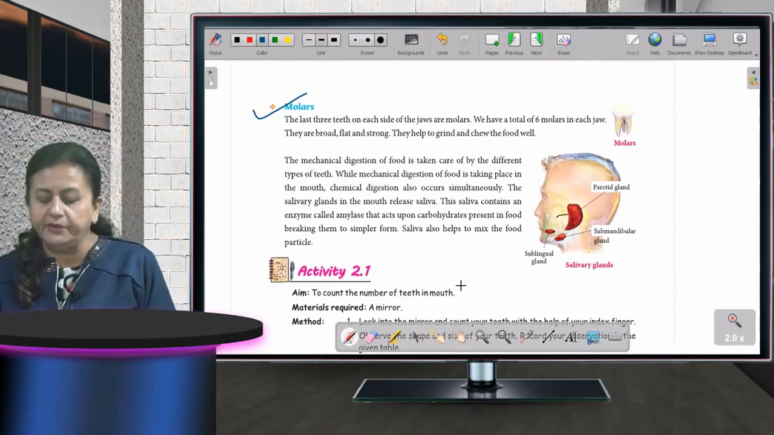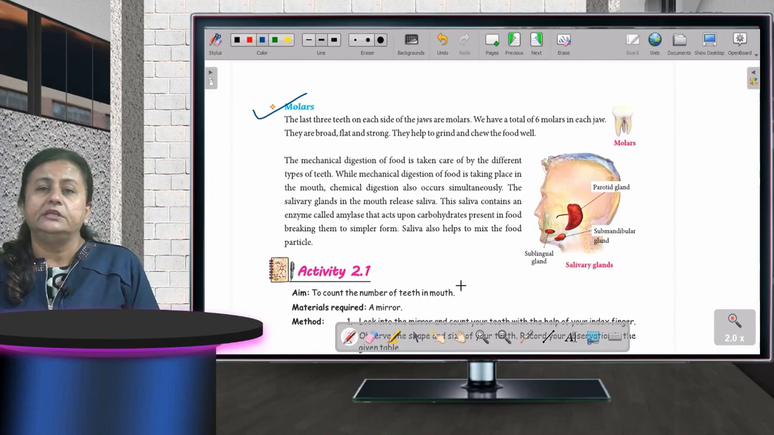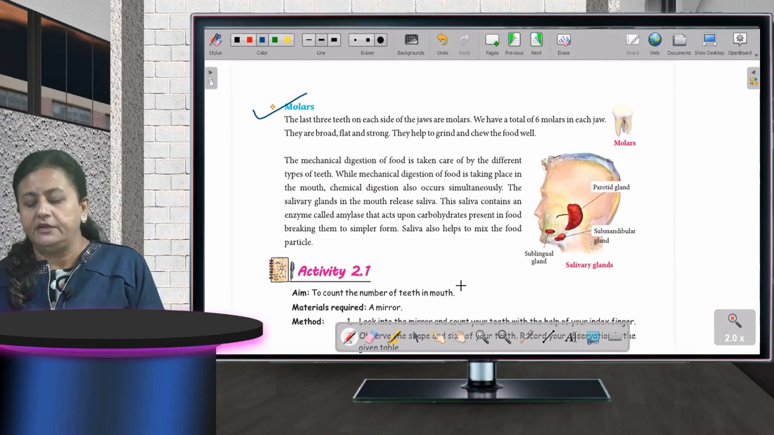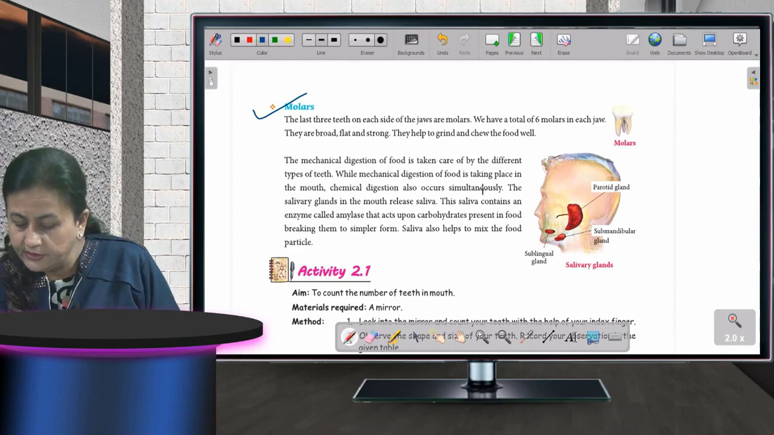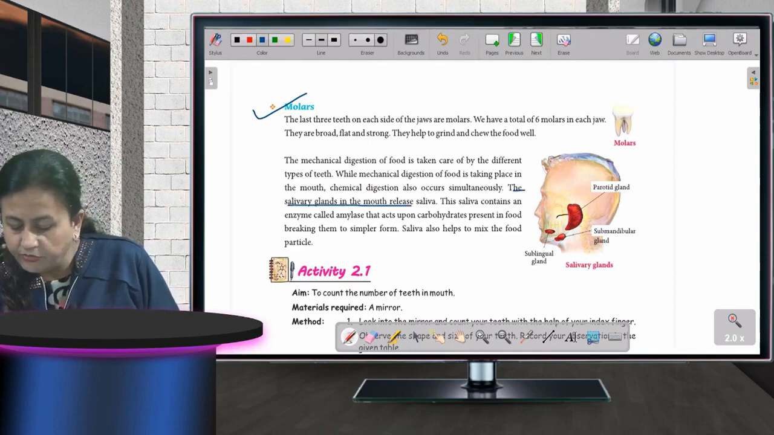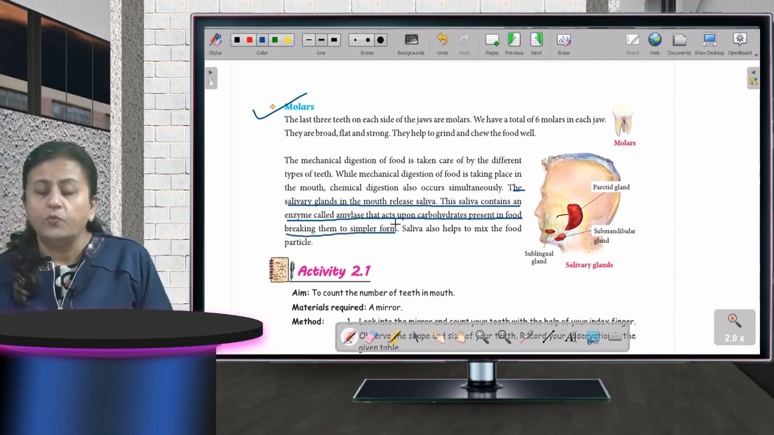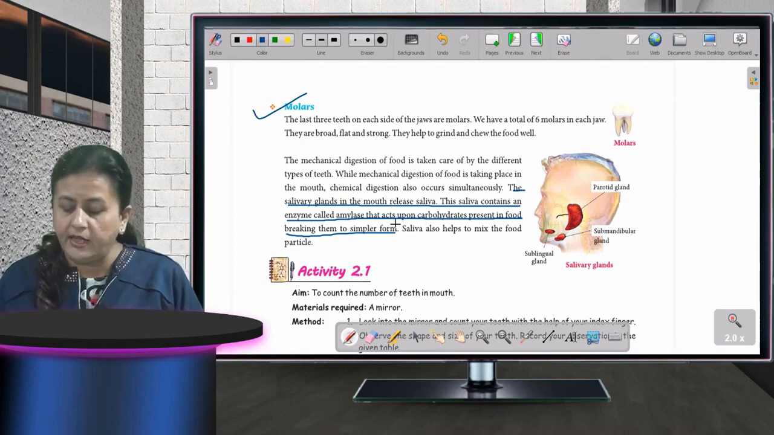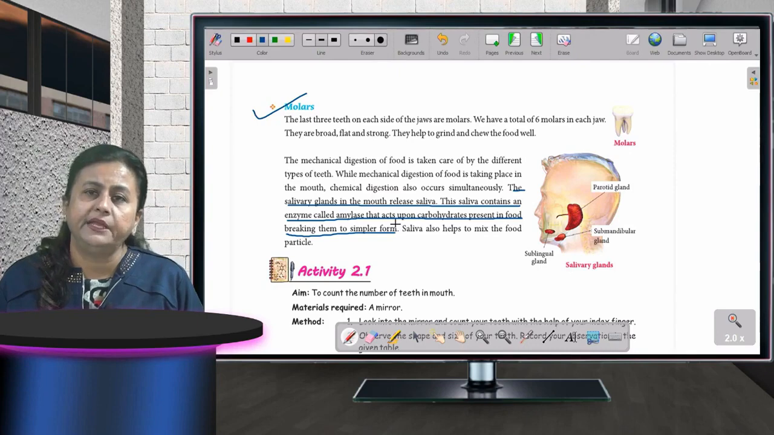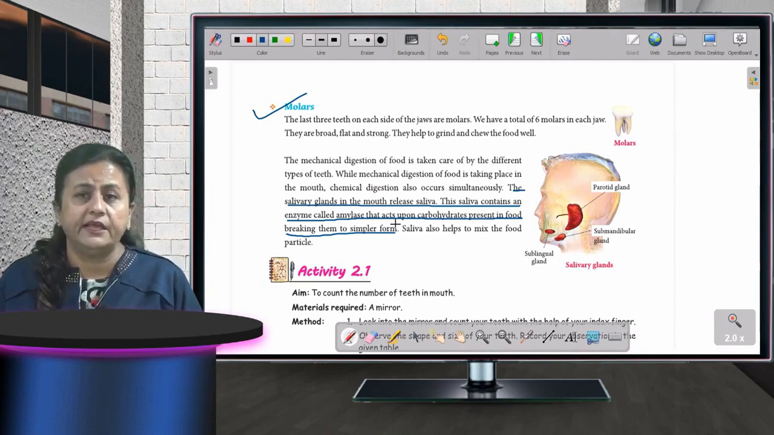Now what is happening? The salivary glands in the mouth release saliva. You can see here also, the salivary glands in the mouth release saliva. This saliva contains an enzyme called amylase that acts upon carbohydrates present in the food, breaking them into a simpler form. This saliva has an enzyme, and that enzyme is called amylase. It is breaking the carbohydrates which are there in the food.